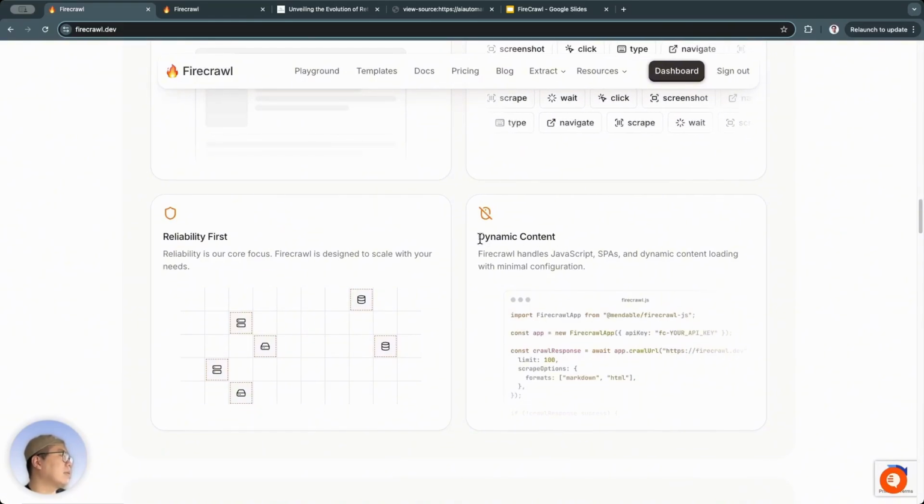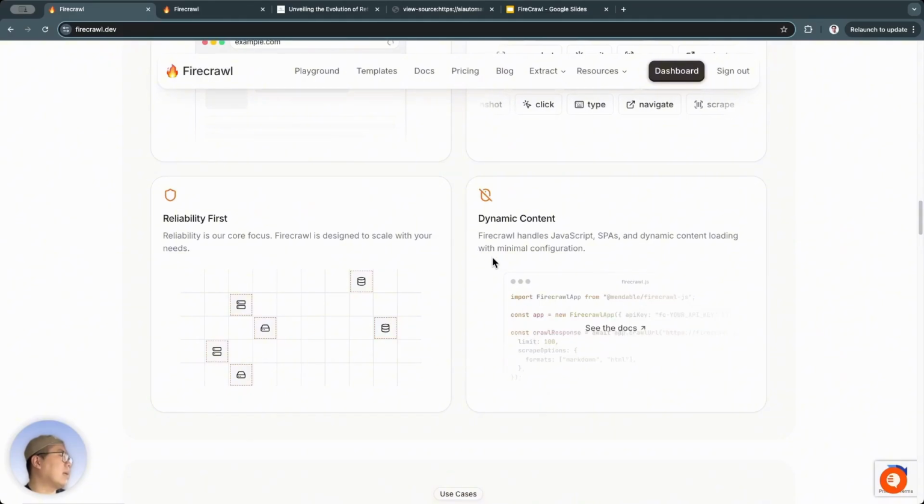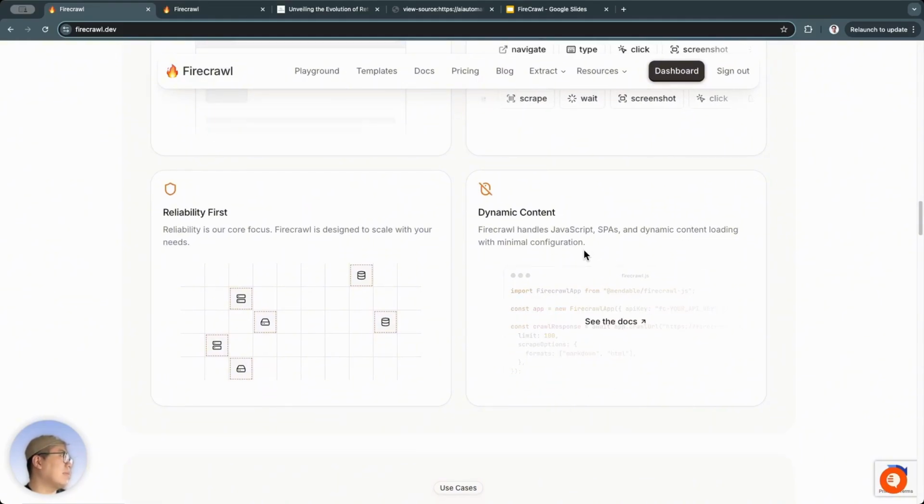Finally, there's dynamic content. This is also a tough part of scraping data from websites. Meaning this content is dynamic. This content will be rendered, it will be displayed by JavaScript. So FireCrawl will handle this JavaScript, these SPAs, and dynamic content, and we can just configure it at a minimal level to handle these issues with dynamic content.